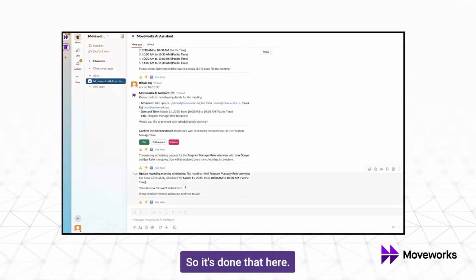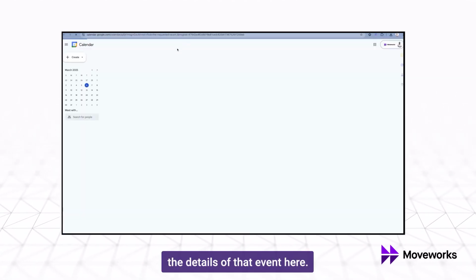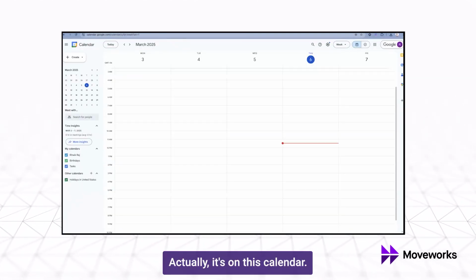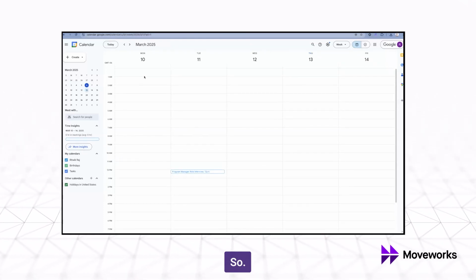All right, great. So it's done that here. I can go and view the details of that event here. Actually, it's on this calendar. So